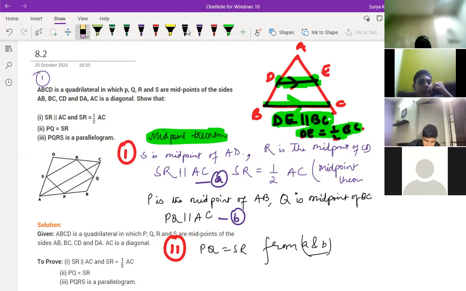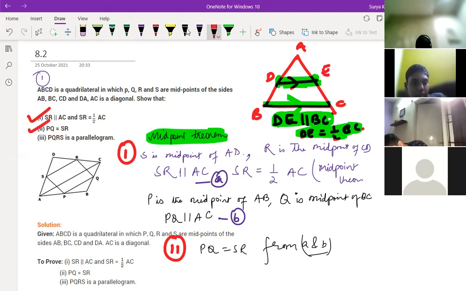Which triangle have you not proved yet? No, no triangle is congruent. Yes, sir. Okay, that was my doubt. If you proved something, then you can write it by CPCT. Okay, sir. But here we have not found any triangle that is congruent. Yes, sir. So your first and second parts got finished.